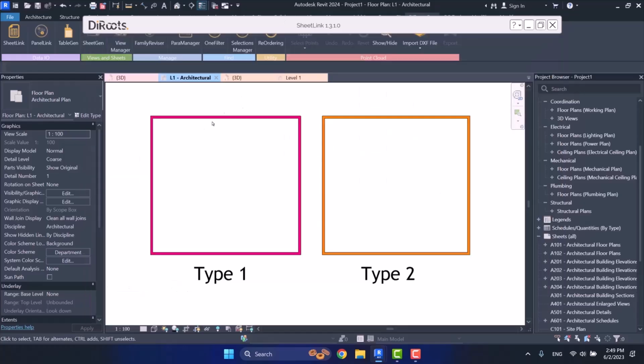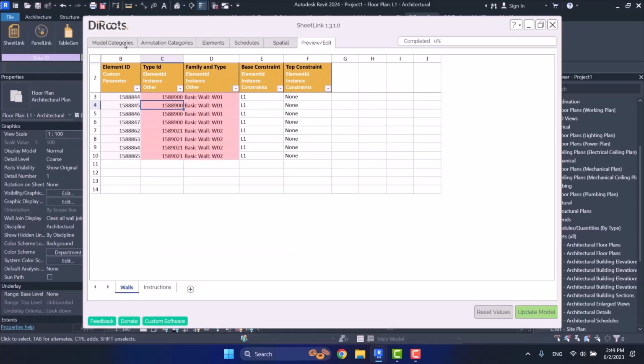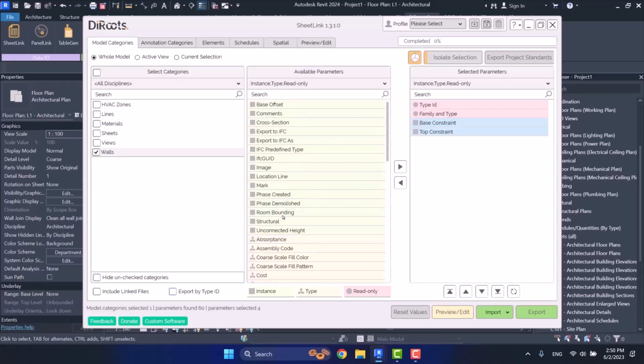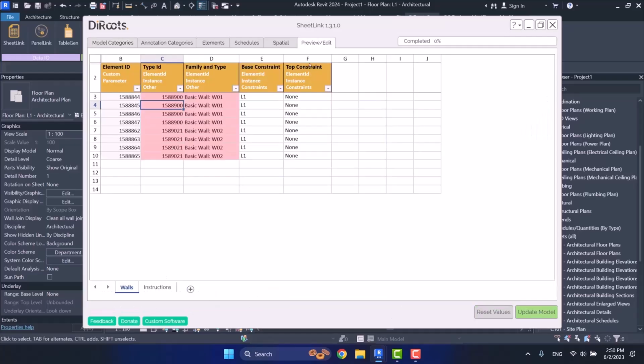In fact, for each of these walls that we have here, it shows its element ID, its type ID, and the other parameters that you have chosen yourself. But when you choose this tick, it will show these parameters just for one type. And as we talked about in the last session, we will not have access to instance parameters because we are working based on type ID. So this is another method that you can have type ID.